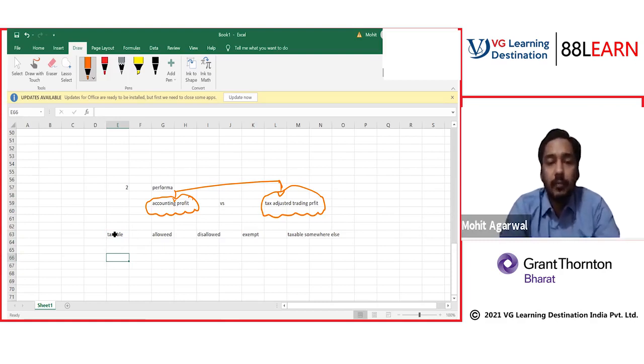See, first thing is there are certain differences between accounting profit and tax adjusted trading profit. The income tax authority is saying, I do not trust you. Whatever profit you are determining, how can I trust you? For example, Aryan determines a profit and has paid tax on that profit.